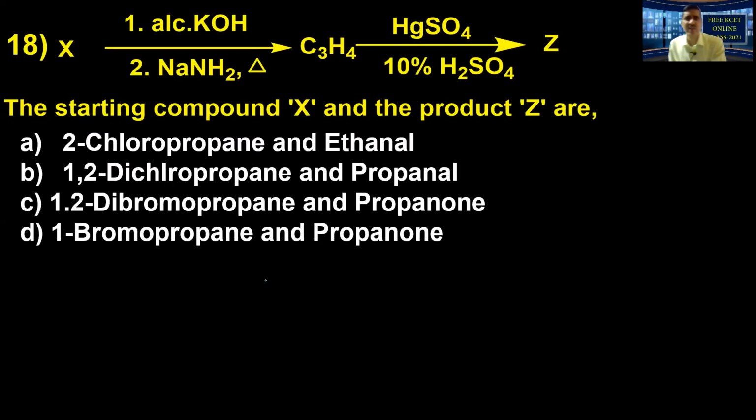This is a sequence of reactions. Once again, look here, they have mentioned a sequence of reactions. We should state the starting compound as well as the final product. C3H4. Dear friends, I think you are with me now. Let's first understand what this is. C3H4, what is it? This is propyne, right? This is propyne, CnH2n-2.